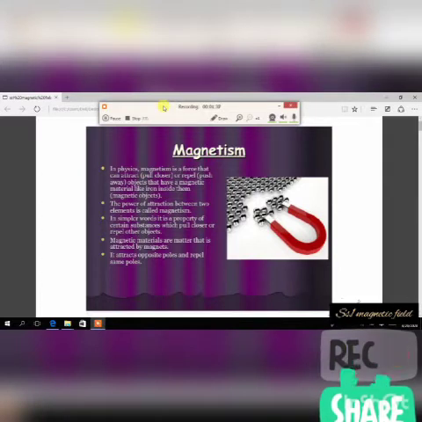Alright, the power of attraction between two, and that's another definition actually. All these that I am showing here are just different definitions. Another definition, the normal English definition, is the power of attraction between two elements. So it can also be the power of repulsion between two elements. Do you get? So don't get confused because they use the power of attraction there. In simpler words, it is a property of certain substances which pull closer or repel other objects.